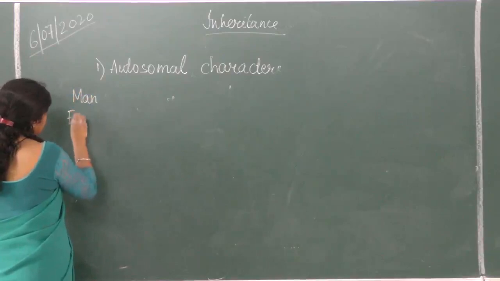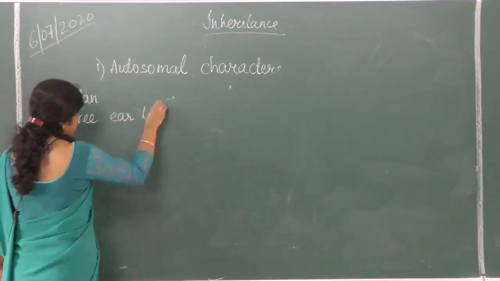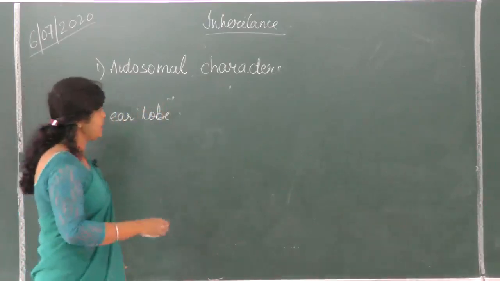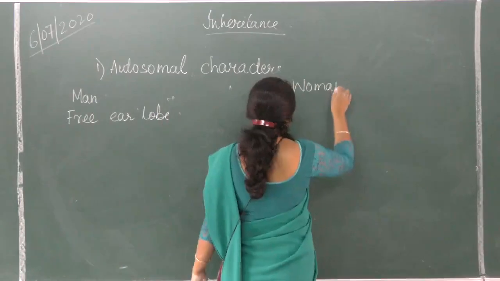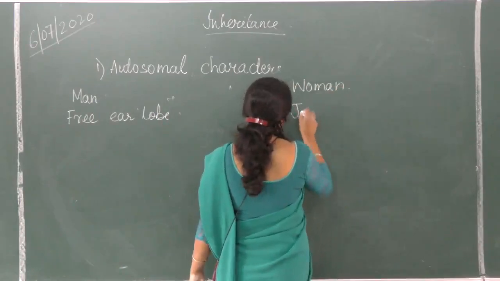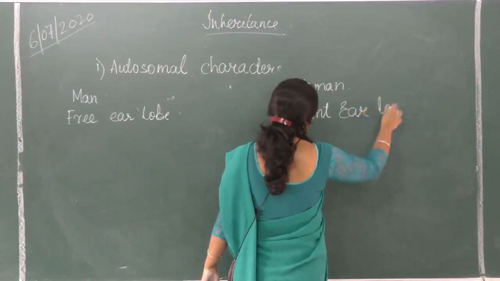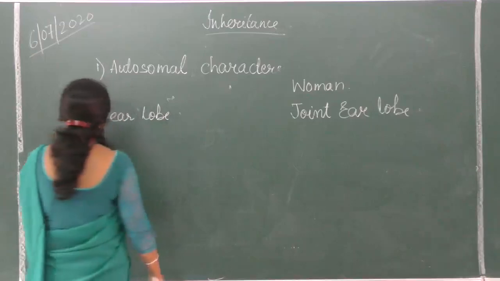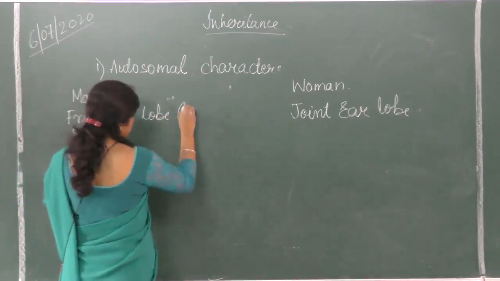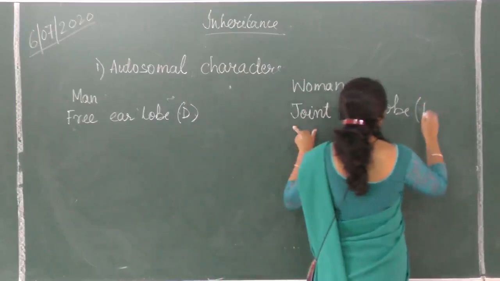with free earlobe marries a woman with joint earlobe and they produce children. Here, one more thing. Free earlobe is a dominant character, as I just told you, and joint earlobe is a recessive character.